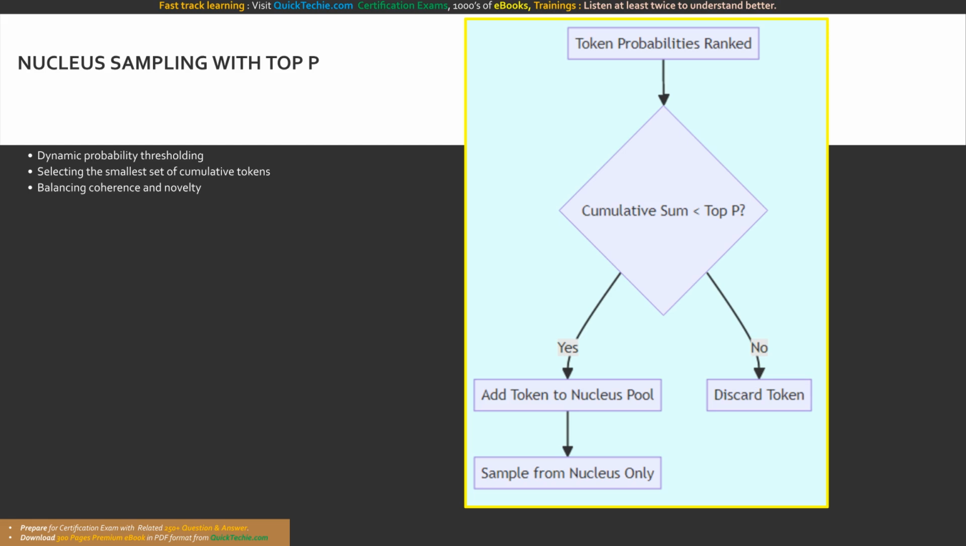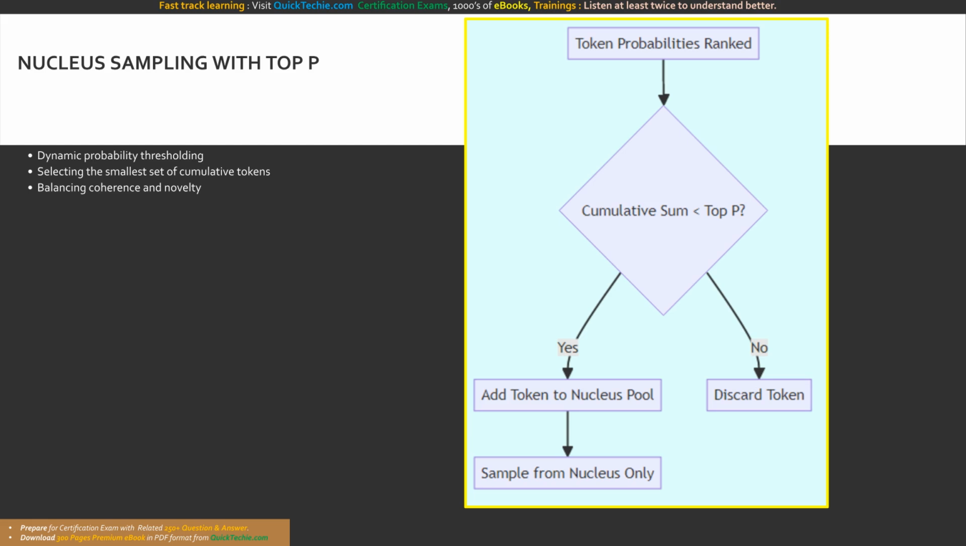The model is dynamically resizing its vocabulary pool at every single step. If the next word is highly predictable, the nucleus might only contain 2 words. If the next word is ambiguous, the nucleus might expand to contain 50 words. By utilizing top P, we ensure that the model can be highly creative, but we mathematically guarantee that it will never select absolute gibberish. It is the ultimate safety net for generative AI creativity.